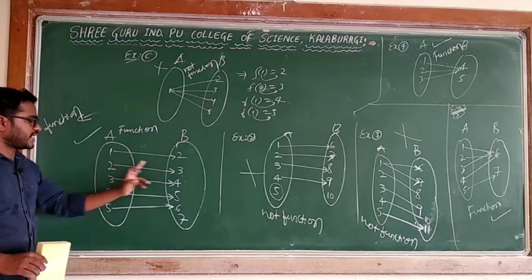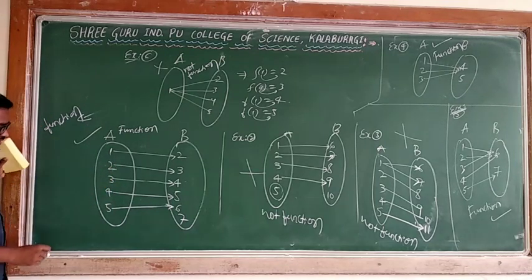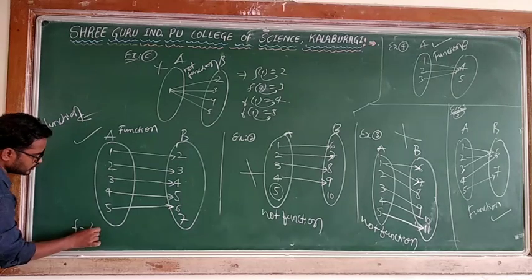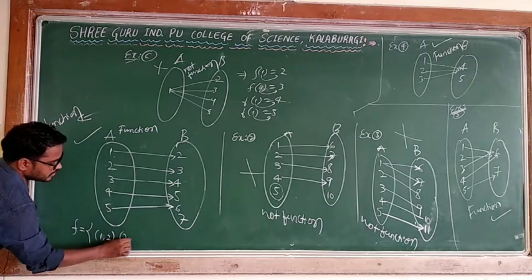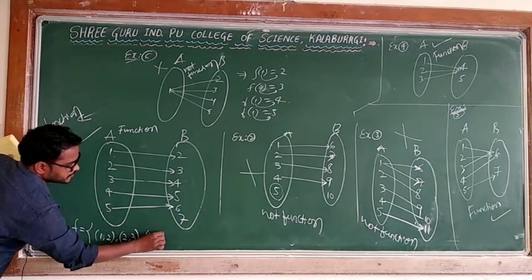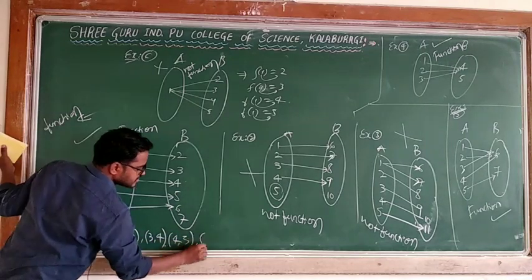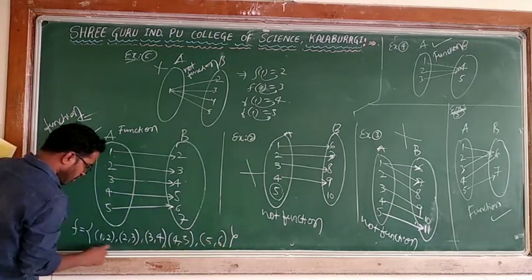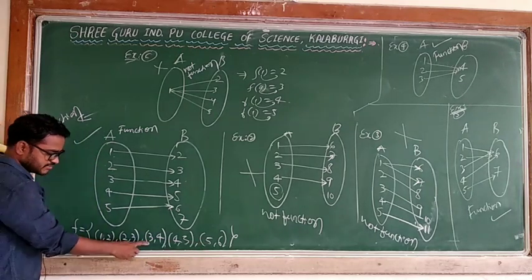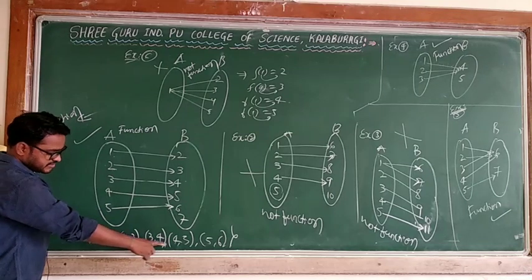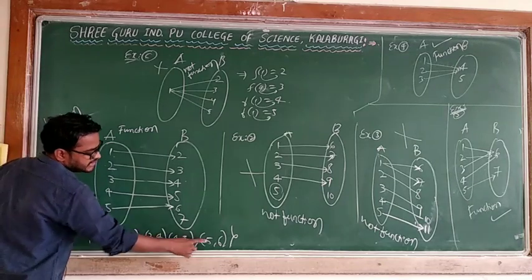Here 1 has 2, 2 has 3, 3 has 4, 4 has 5, 5 has 6. Function wise, I can write f is equal to {(1,2), (2,3), (3,4), (4,5), (5,6)}. See all the different elements of the first components of the ordered pairs: 1, 2, 3, 4, 5, everything.